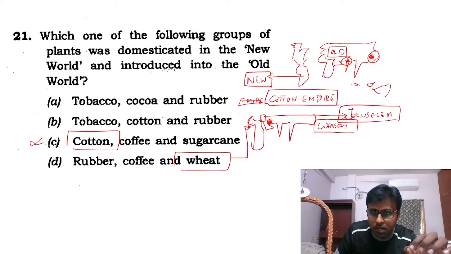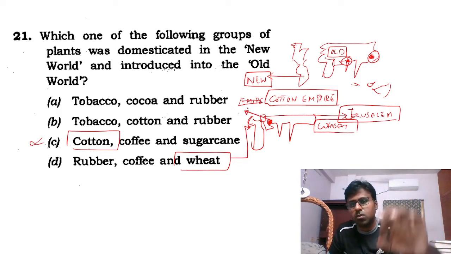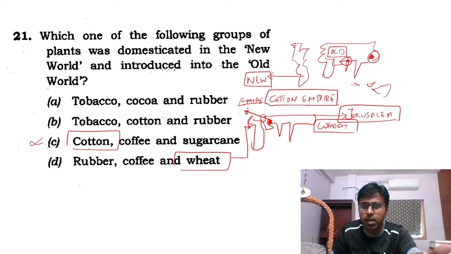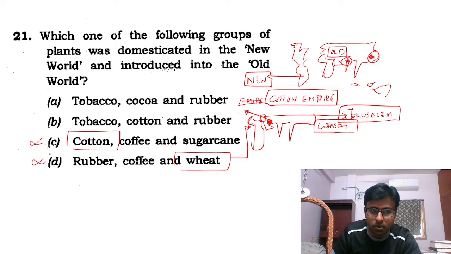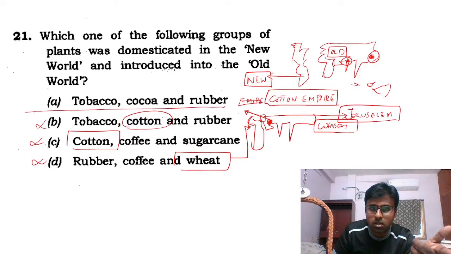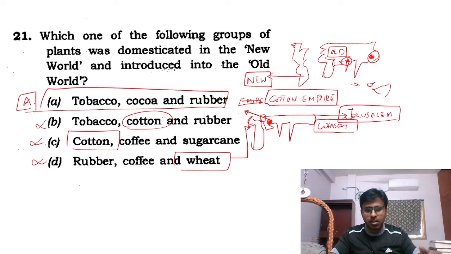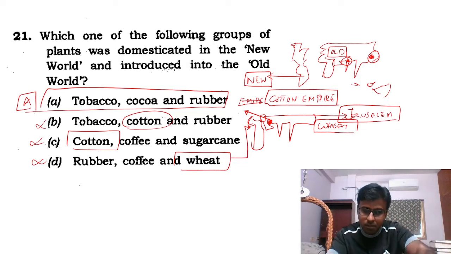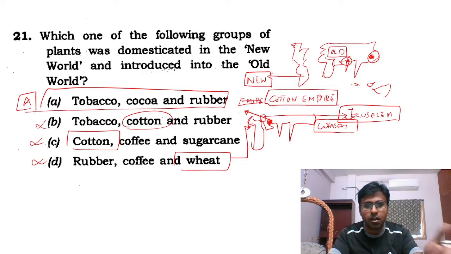See, this wheat is very close to Europe. Why would they get something which is very close to Europe and started 10,000 years back from the New World? So they did not get wheat from the New World. So these two answers are wrong, and there is cotton here as well. So this is wrong, and A is the answer. You can check the answer. This is logical reasoning, with the help of the things you know, you make logical reasoning.